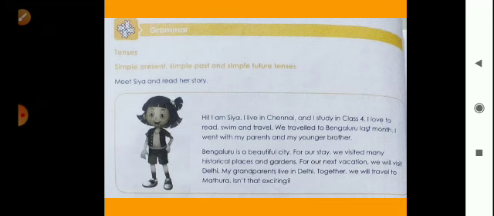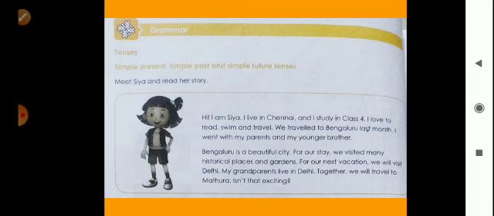For our stay, we visited many historical places and gardens. For our next vacation, we will visit Delhi. My grandparents live in Delhi. Together we will travel to Mathura. Isn't that exciting? Now observe this paragraph.